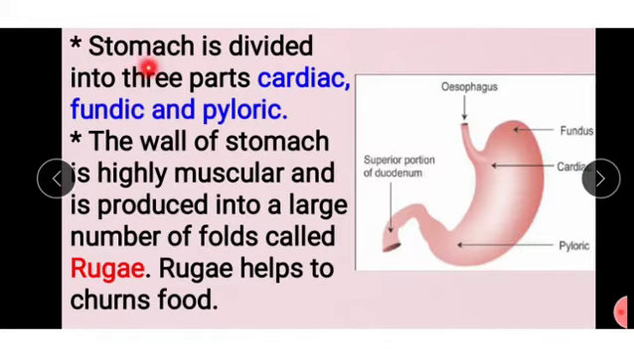Next, the stomach is divided into three parts: cardiac, fundus and pyloric. These three parts we see in the stomach. The wall of the stomach is highly muscular and is produced into a large number of folds called rugae. In the innermost layer we see a number of foldings. Those foldings we call the rugae. These rugae help churn food.